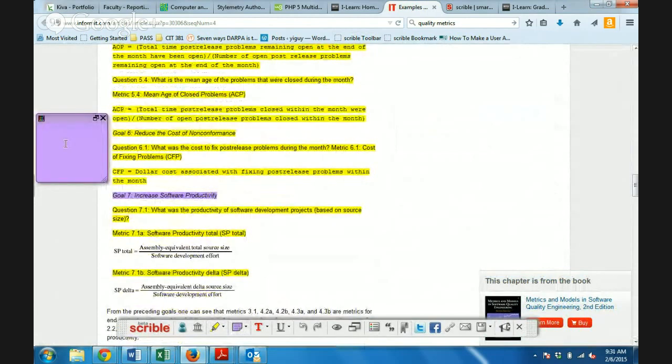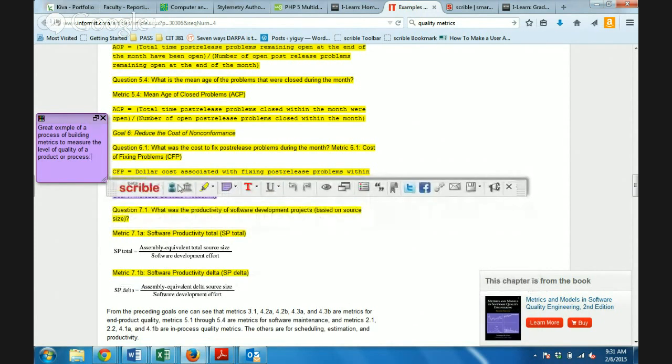Now I'll just add it right there, and I'll say, great example of a process of building metrics to measure the level of quality of a product or process.